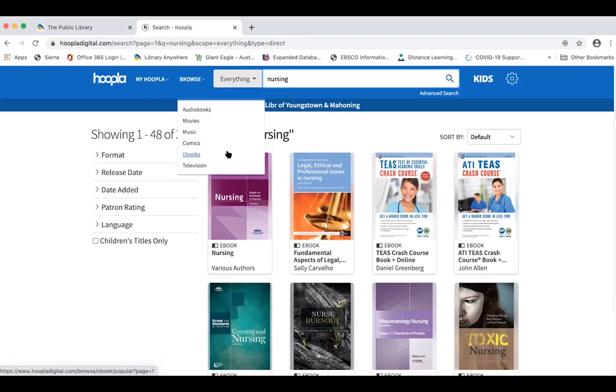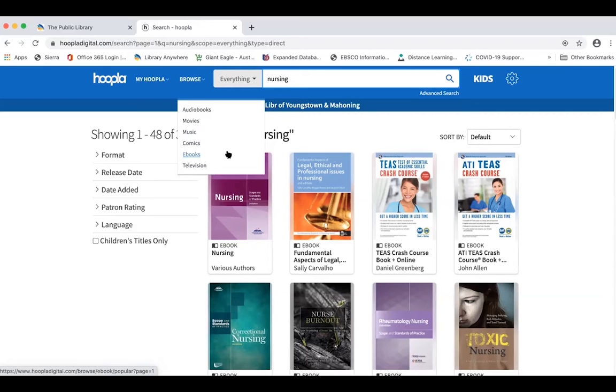A handy thing about a digital resource like this, when things are due back, they return automatically. You cannot keep them overdue, so you never have to worry about overdue fines or lost or damaged materials because you can't lose or damage a digital item.